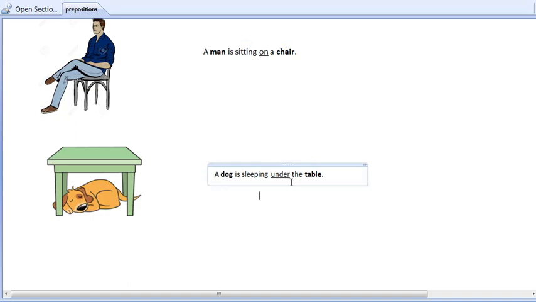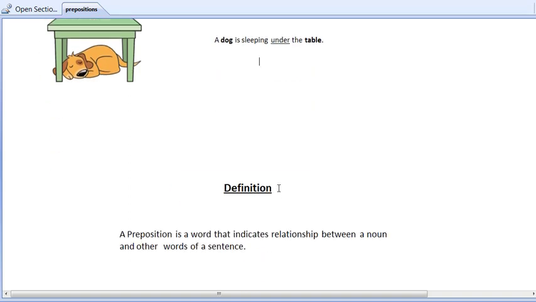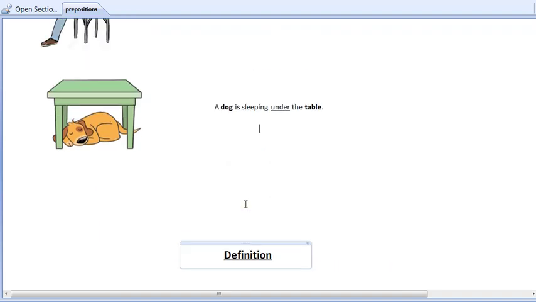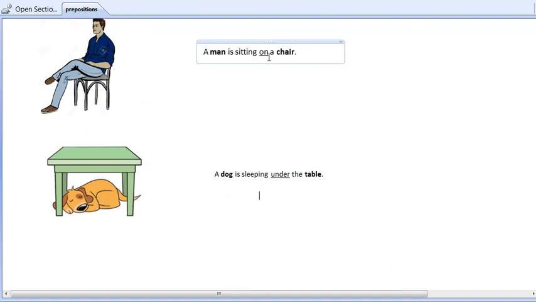So with that in mind, let us move to the definition of preposition. So what is preposition? A preposition is a word that indicates the relationship between a noun and other words of a sentence. So if you don't have amnesia and you still remember what we learned a little while ago, I told you that on shows relation in between man and chair.